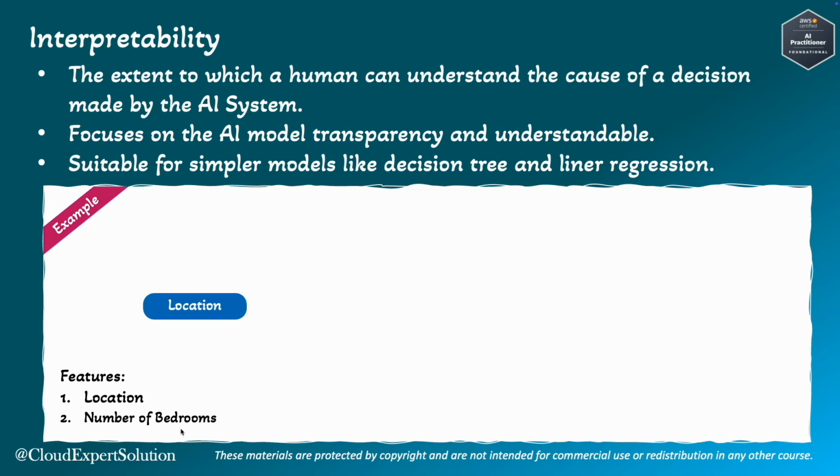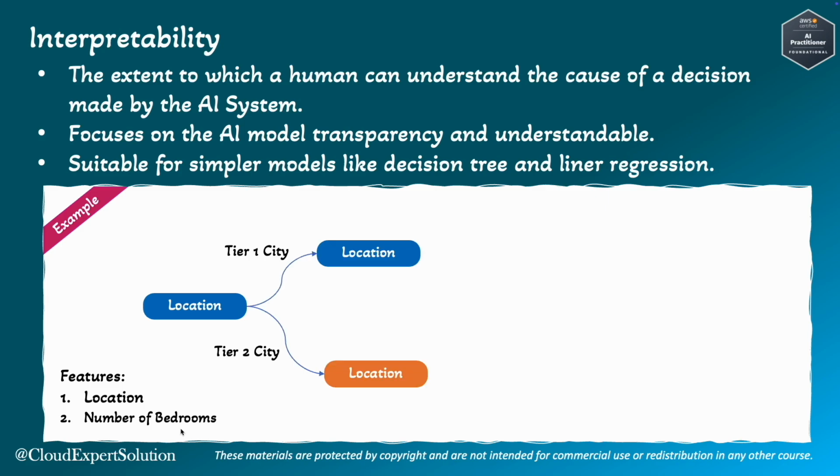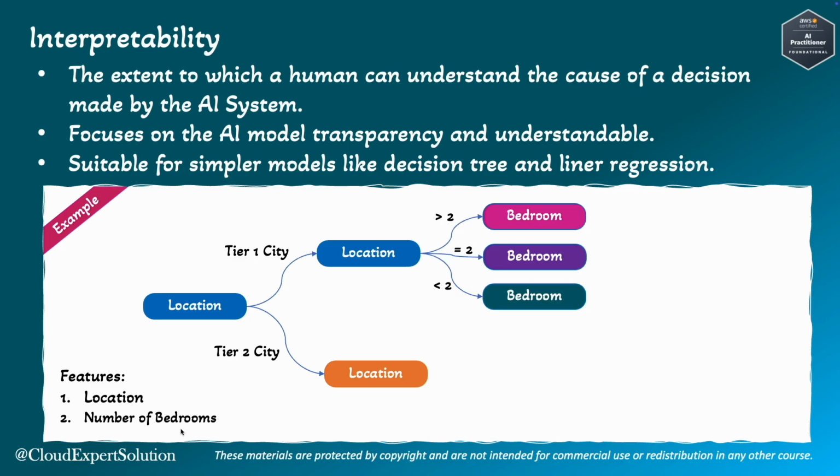We would like to predict the house price using a decision tree algorithm. And let's assume we have features like location and number of bedrooms. We can start with the first node at location, and here I can have options like tier 1 city or tier 2 city. If it's a tier 1 city, obviously the prices will be on the higher side. If it's a tier 2 city, the prices will be on the lower side. Now from the location, we can branch out on the number of bedrooms. The number of bedrooms can be greater than 2, equal to 2, or less than 2. And here are some pricing examples.